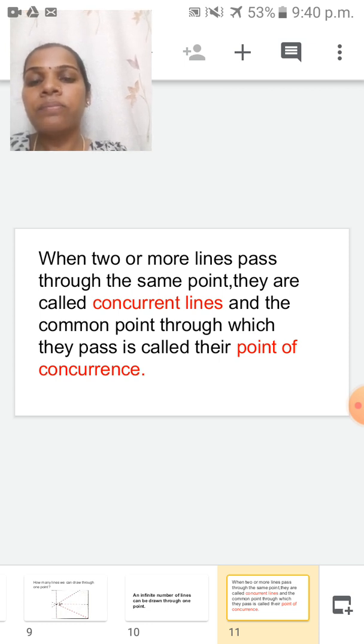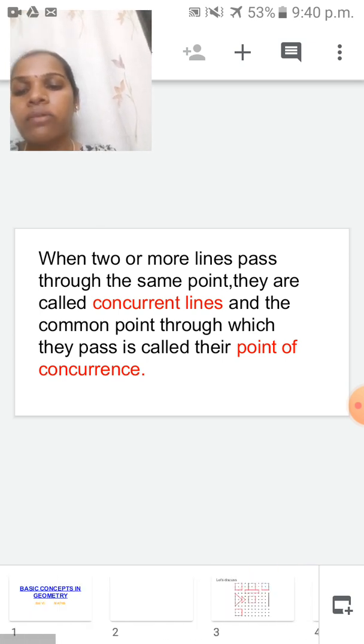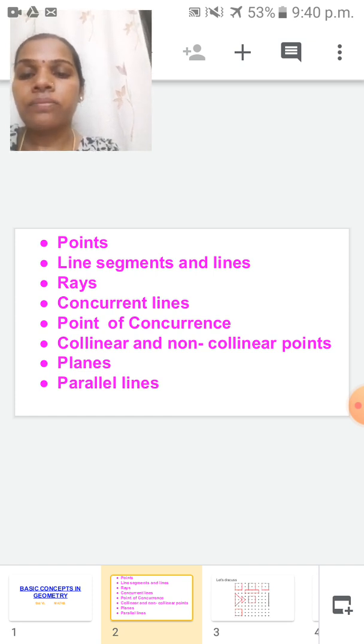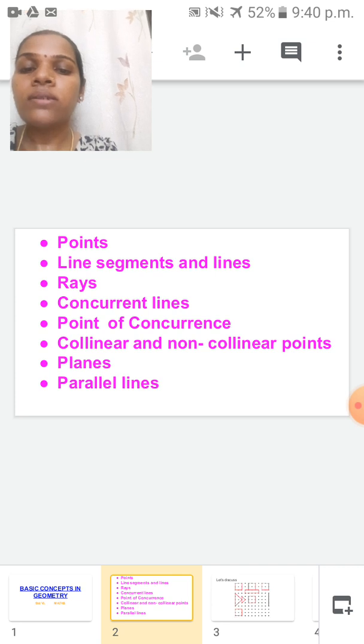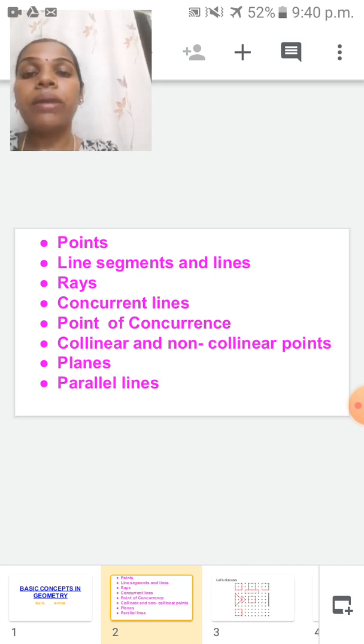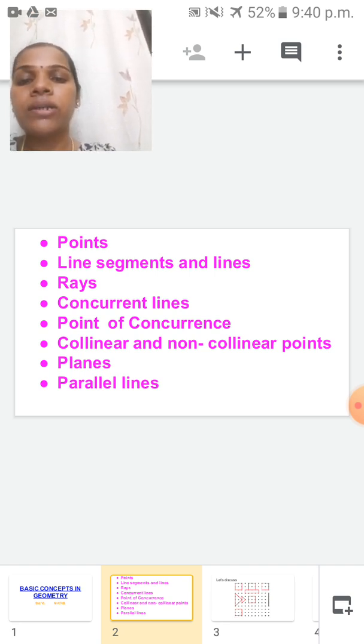So students, the small recap. In this session I've taught up to point of concurrence. Remaining terms I will teach you in next session. So first one is point. Children, already I've told you, these are the main basic things of geometry. So first one is what? Point, line segments and lines, rays, concurrent lines, point of concurrence.